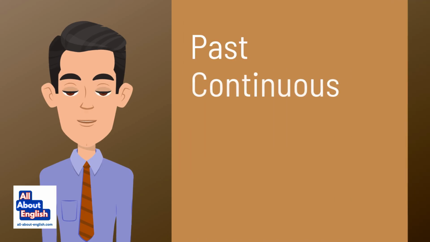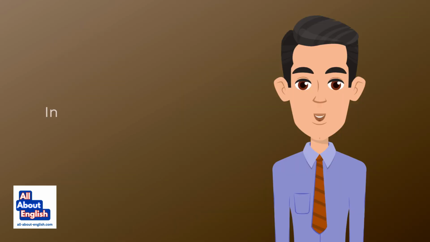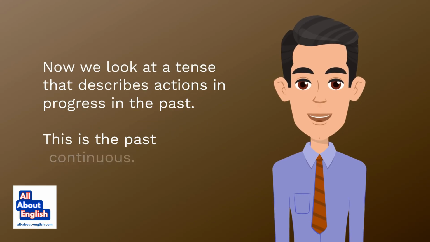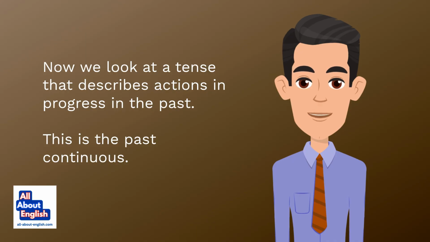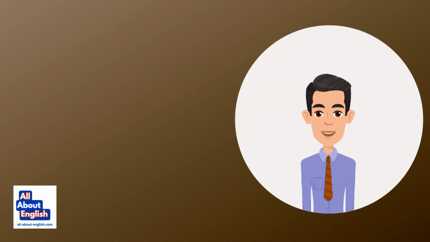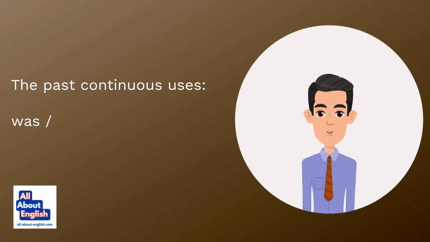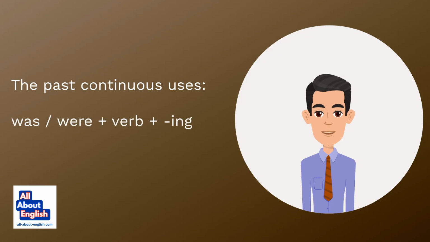Past continuous. What was happening in the past? In the last lesson, we studied the past simple. Now we look at a tense that describes actions in progress in the past. This is the past continuous. First, the structure. The past continuous uses was or were, plus verb, plus ing.